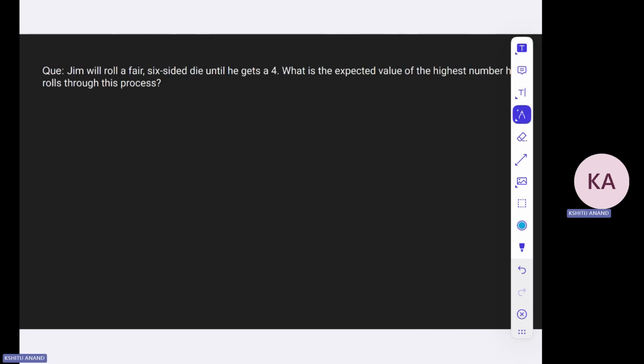Second question is: Jim will roll a fair six-sided dice until he gets a 4. What is the expected value of the highest number through this process? One thing is for sure, the highest number cannot be 1, 2, or 3, because you are stopping only when you get a 4. So the highest number will be at least 4. So the expectation required would be 4 into the probability that the highest number is 4, plus 5 into the probability that the highest number is 5, plus 6 into the probability that the highest number is 6.